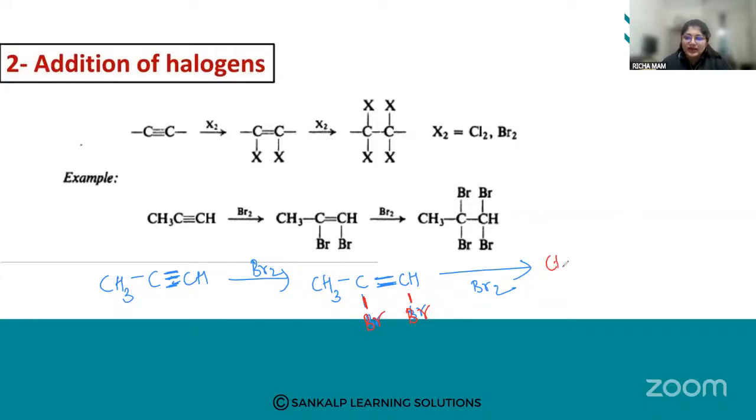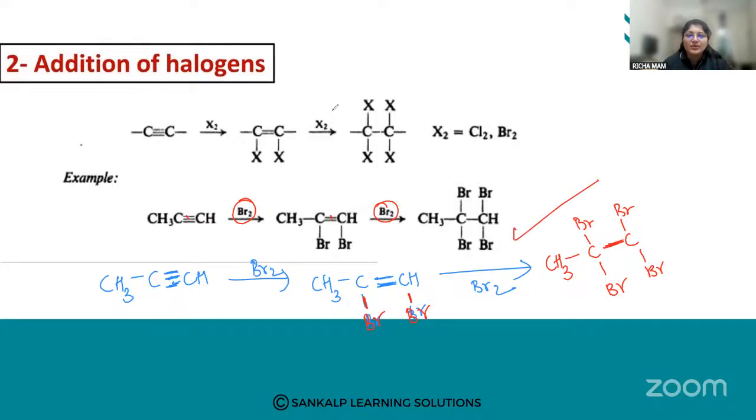Now again I want to do the addition. So what will happen now? Here I'm going to get Br and Br. So it is stepwise. When one molecule is added, only one bond is broken. Again, when we add another molecule of bromine, then another bond is also broken. So this is the addition.